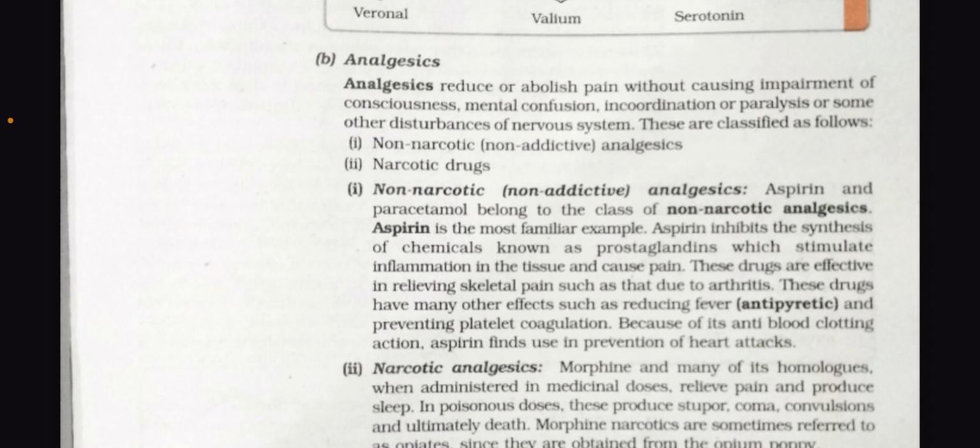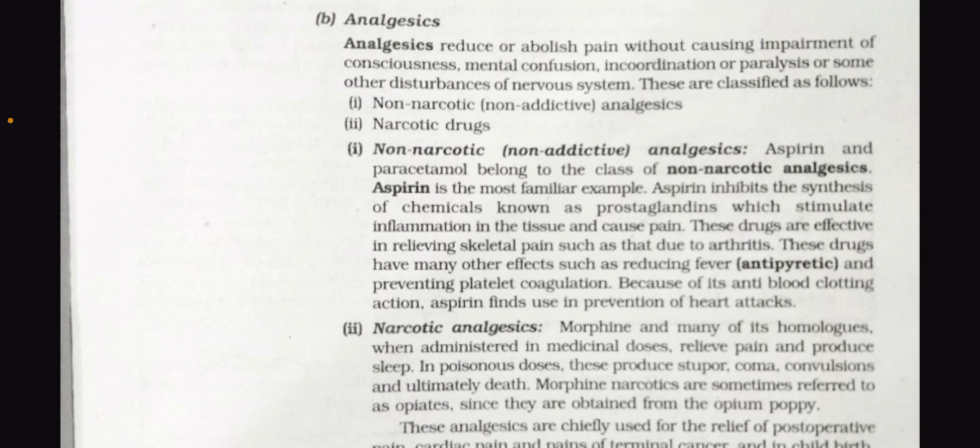Non-narcotic or non-addictive analgesics, aspirin and paracetamol, belong to this category. Aspirin is the most familiar example. It inhibits the synthesis of the chemicals known as prostaglandins, which stimulate inflammation in the tissue and cause pain. These drugs are effective in relieving skeletal pain, such as due to arthritis. These drugs have many other effects, such as reducing fever, that is antipyretic, and preventing platelet coagulation. Because of this anti blood clotting action, aspirin finds use in the prevention of heart attacks.